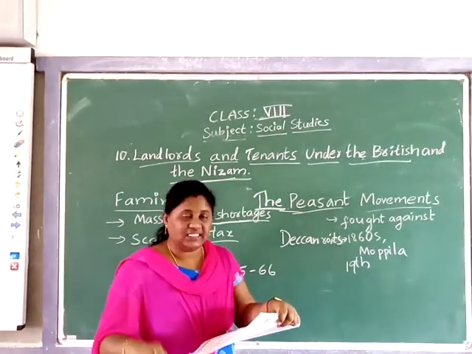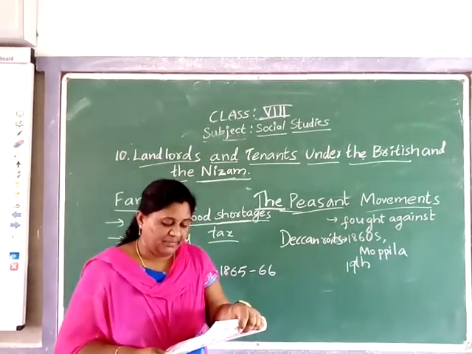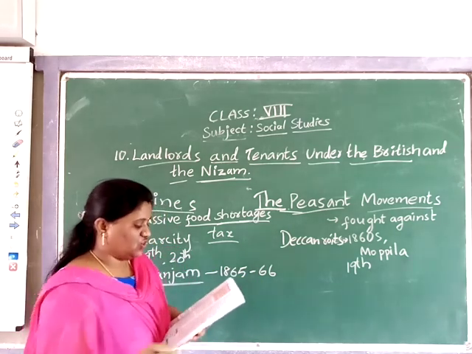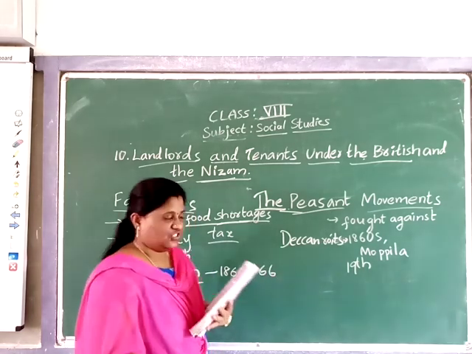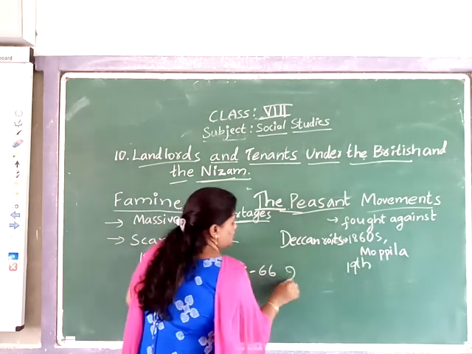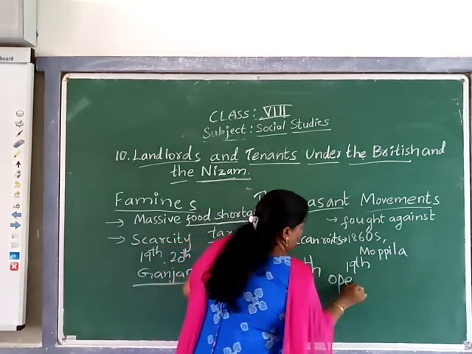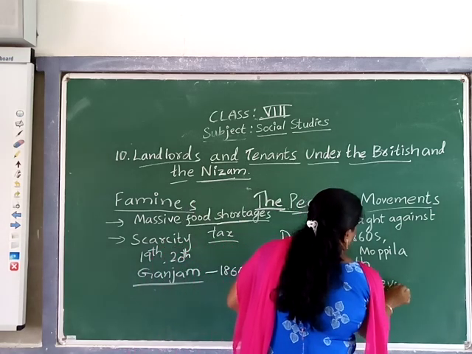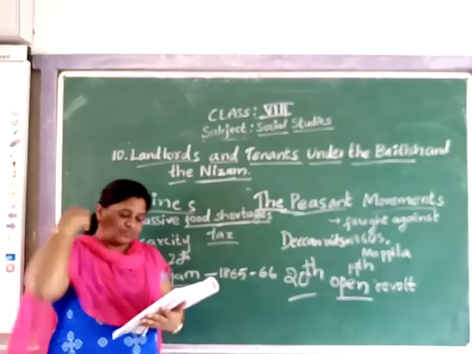While in the 19th century the movements took the form of open revolts, the peasants joined the national movement in large numbers in the 20th century. In the 20th century, they started open revolt against the people. Okay, see,